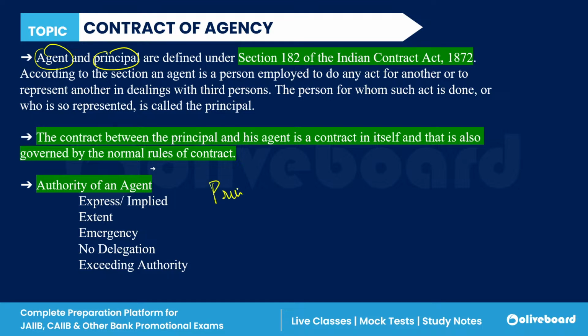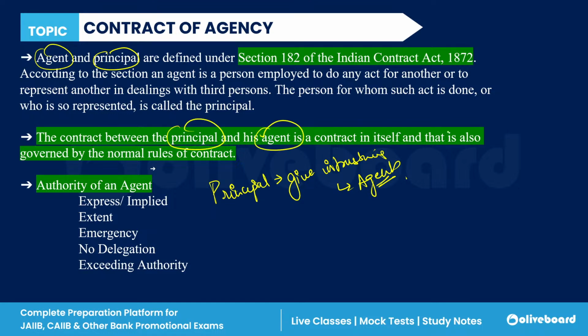Principal is the person who gives instructions to the agent. And the contract between the principal and the agent is a contract itself, and it is governed by the normal rules of contract.